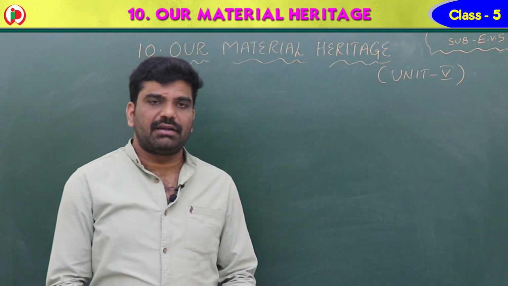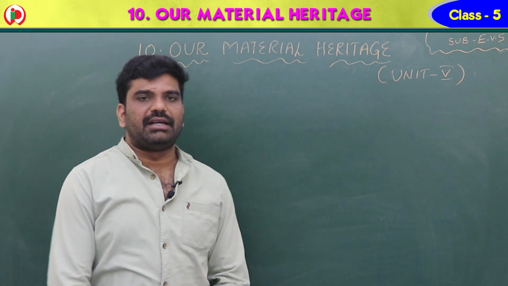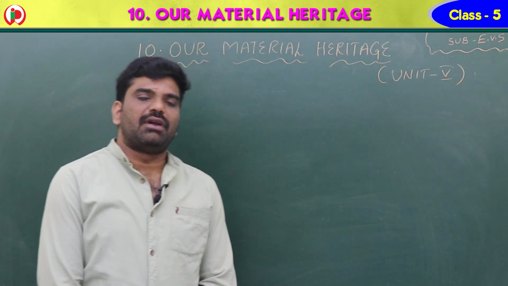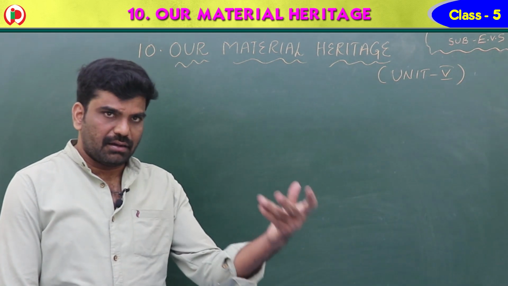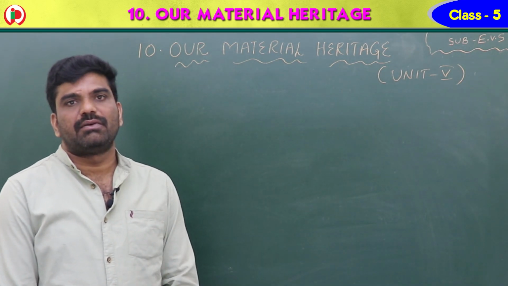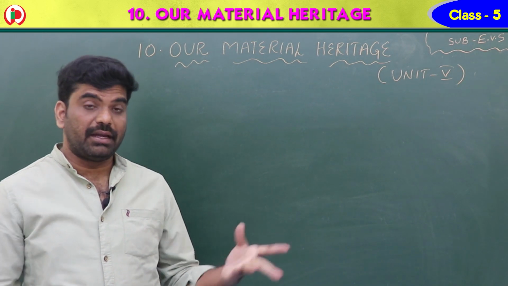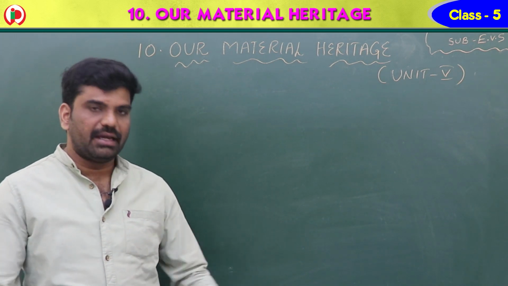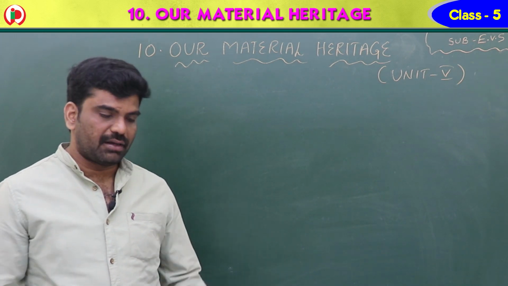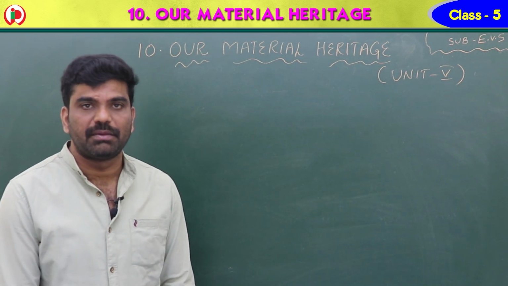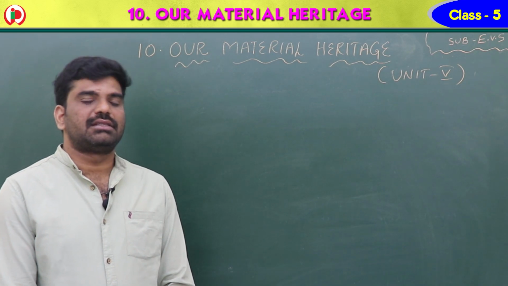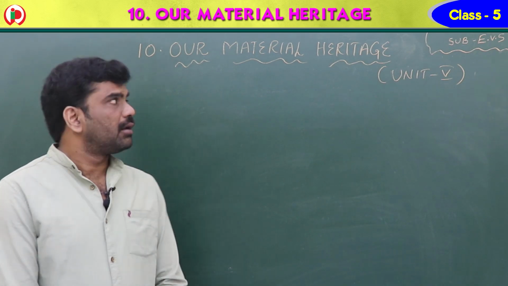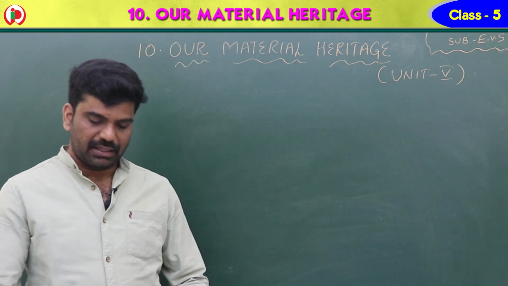So here, children, heritage is nothing but, if you observe, so many monuments and architectures are there. Now we have a history of our India. Even our state also has a history of so many monuments and architectures. Now in this lesson we are going to learn about our material heritage.